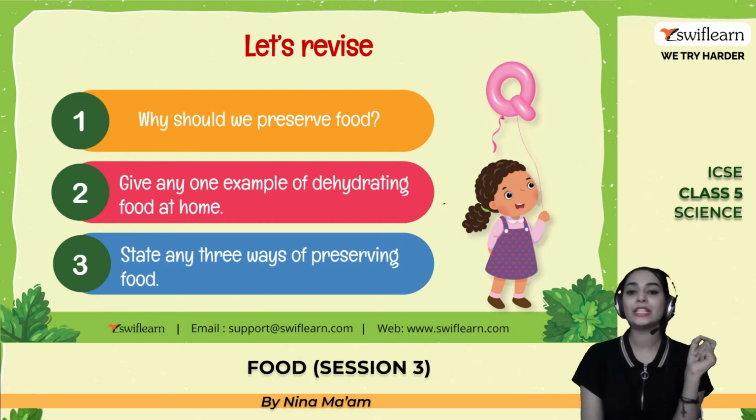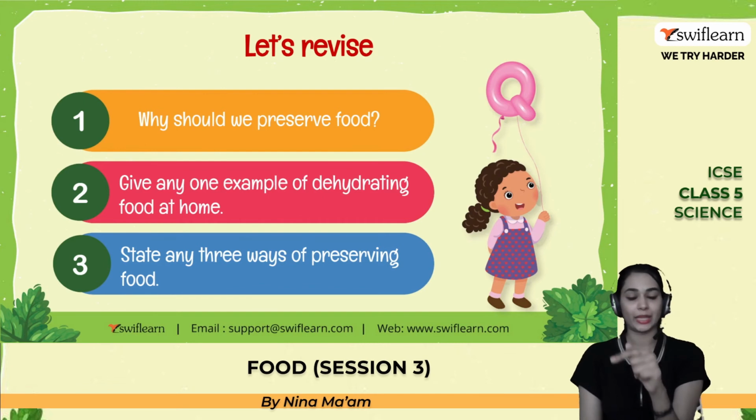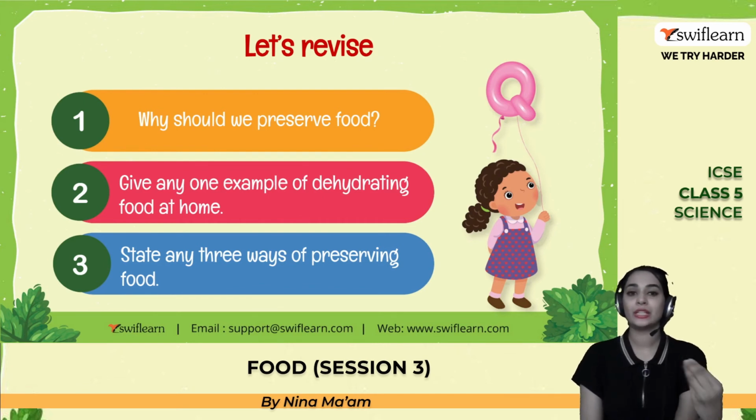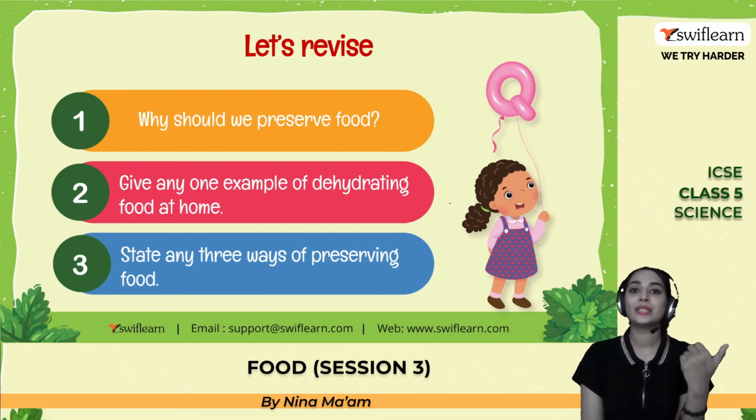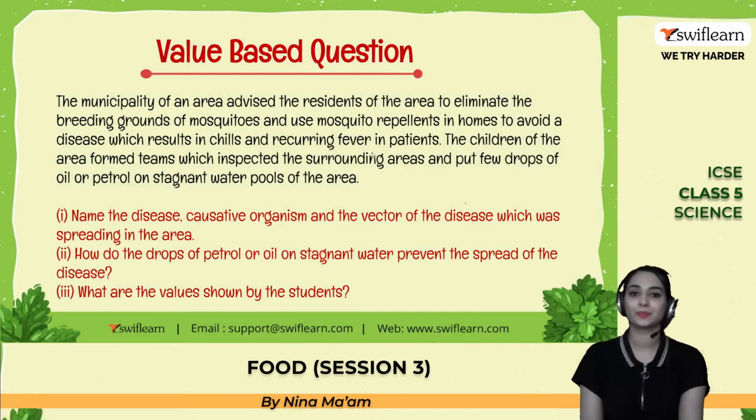State any 3 ways of preserving food. For example, we can even dehydrate the coconut, right? The coconut, and keep it for a longer period of time as desiccated coconut. You can do pickling, you can do dehydrating, and you can do sweeteners, and you can do salting, anything, sugaring, salting, anything.